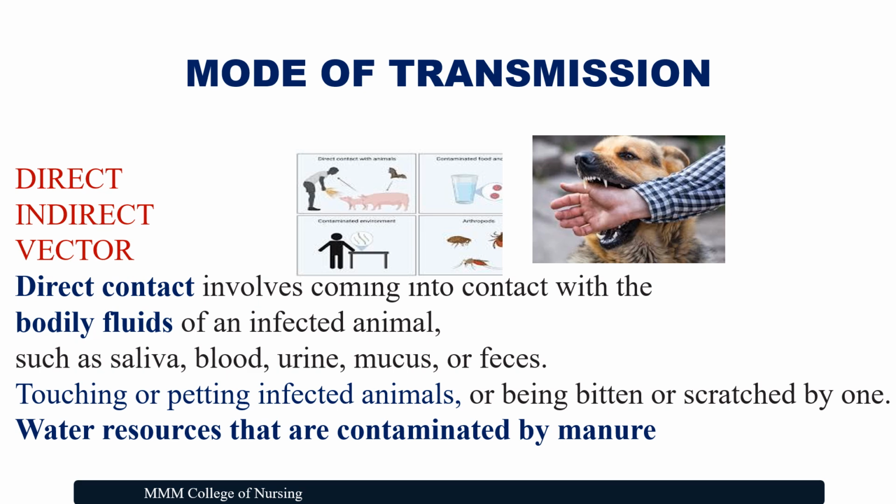Let's see the modes of transmission. So this transmission may take place directly, indirectly, or through vector-borne routes. Direct contact involves coming into contact with the bodily fluids of an infected animal such as saliva, blood, urine, mucus or fecal matter of the infected animal, touching or petting infected animals, being bitten or scratched by them, or using water resources that are contaminated by manure.